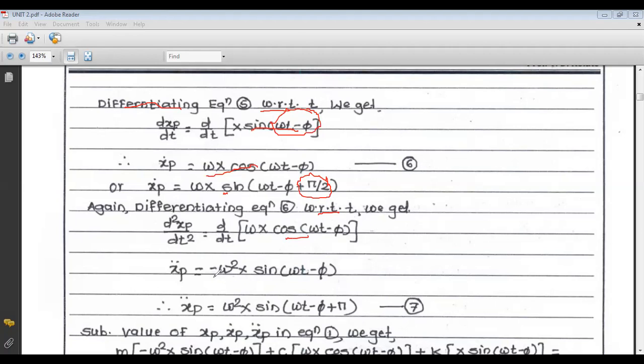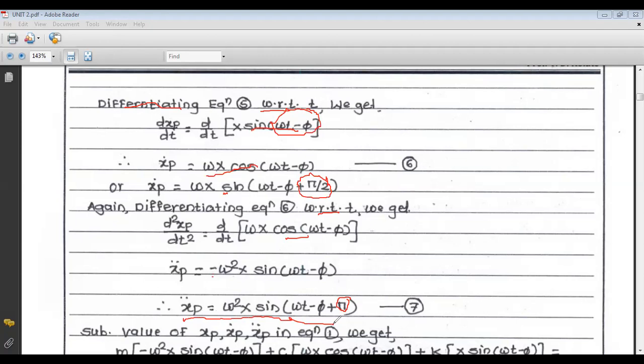Now this minus sign can be removed by adding the term pi. So if we remove that minus sign, the equation becomes xp double dot equals omega square x sine of omega t minus phi plus pi, that is plus angle 180 degrees.